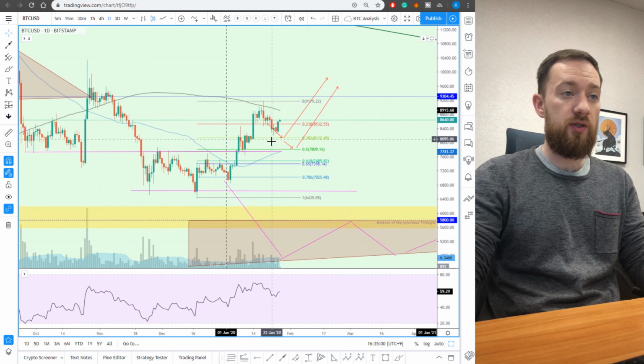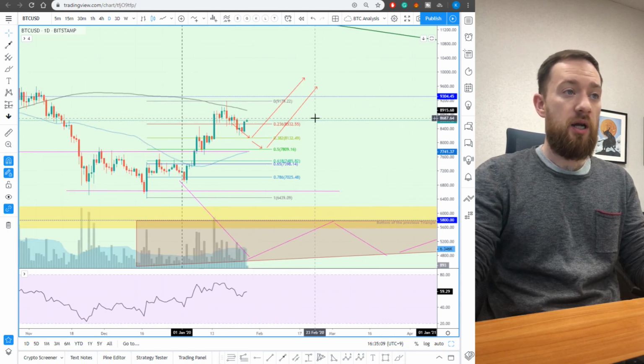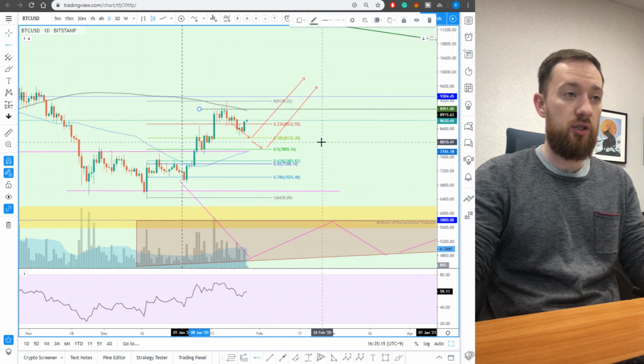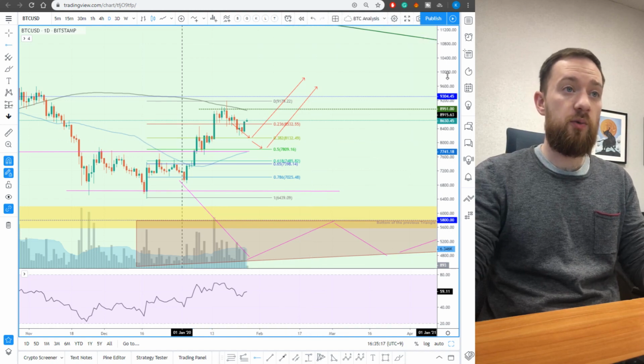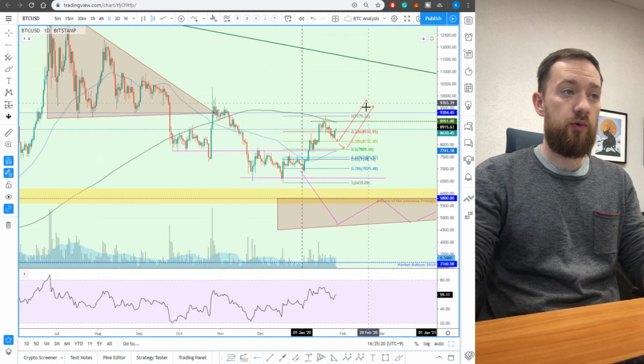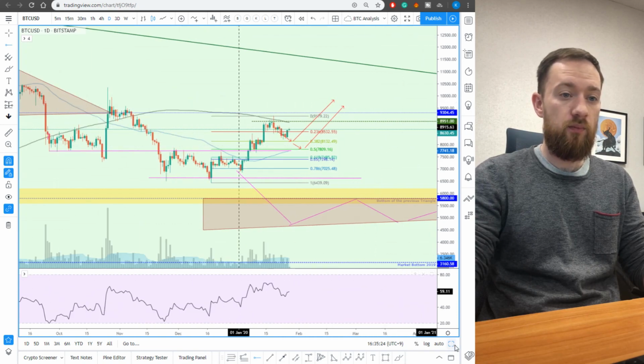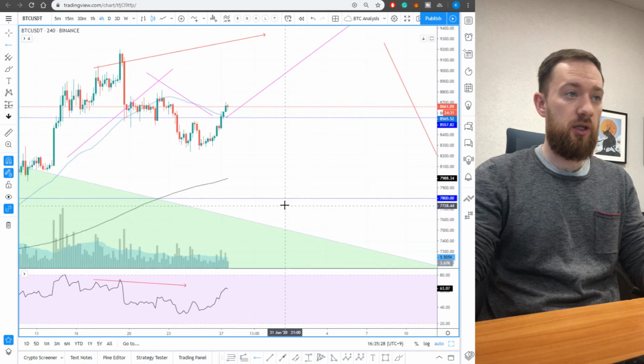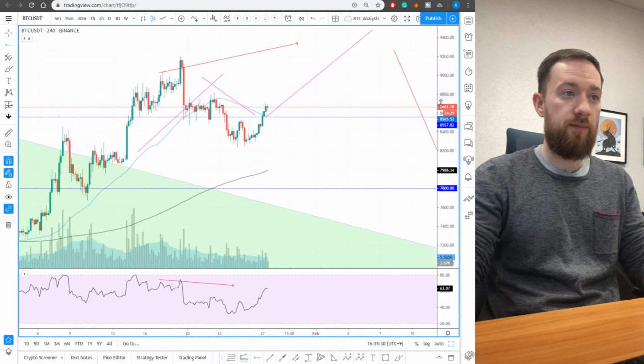If we can hold this area between the 38% and 50% of Fibonacci retracement, then we can expect the price to go up. However, there will be another barrier over here, which will be a potential double top formation. If we're gonna break this one, then there's definitely an upward move towards the new highs. Let's go to the Binance exchange and look at the 4-hour chart to see what's developing over here.